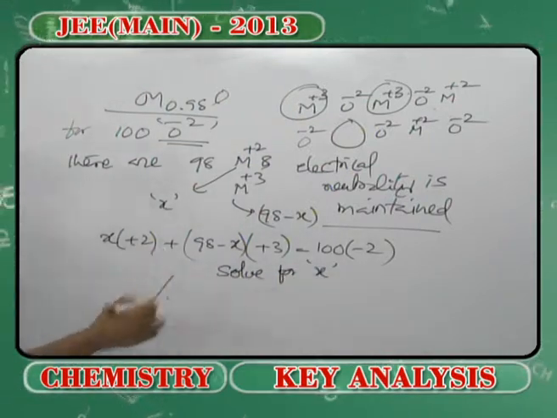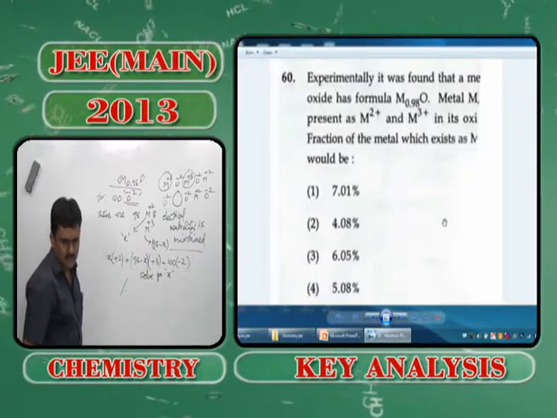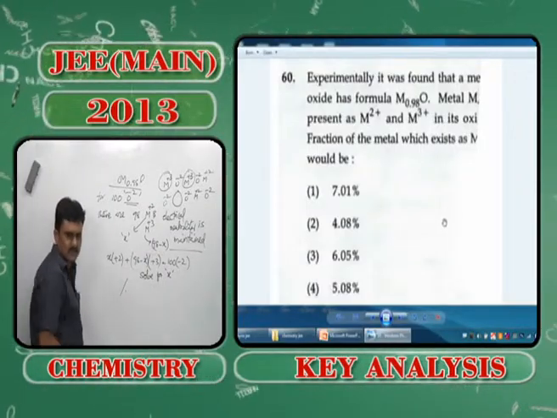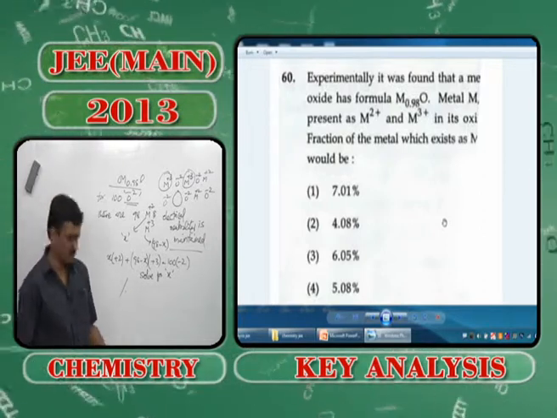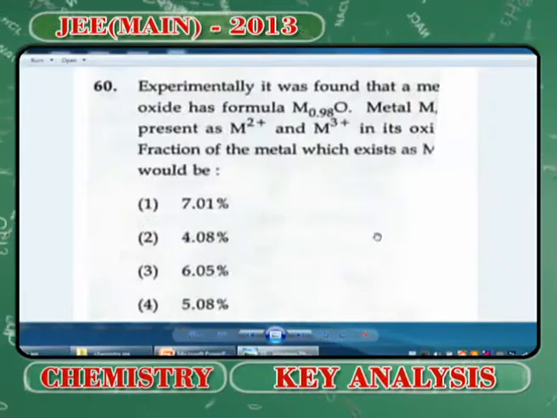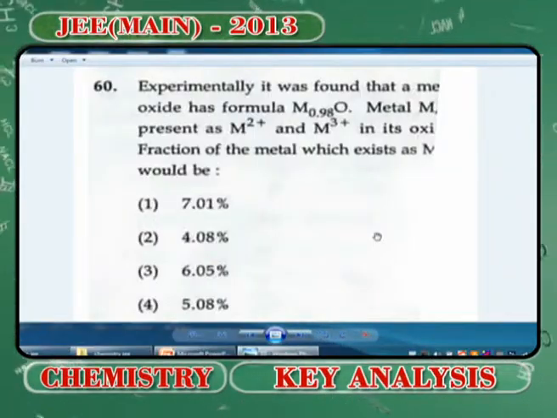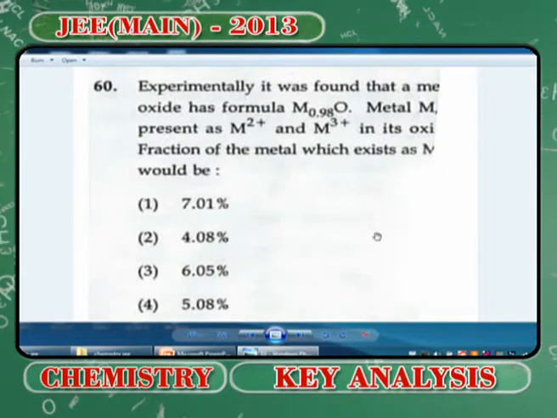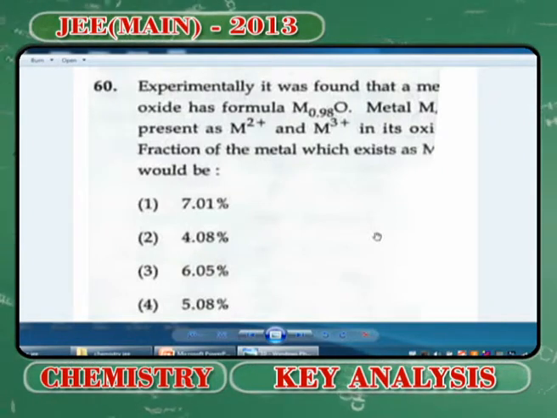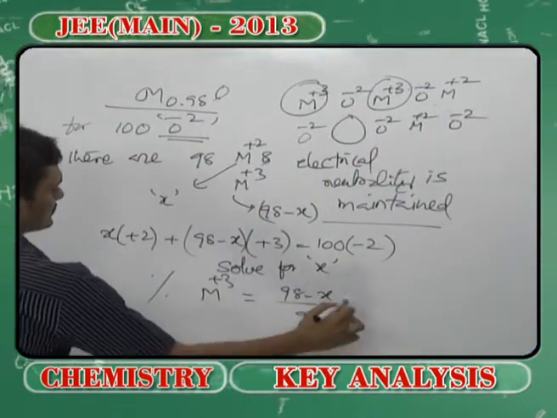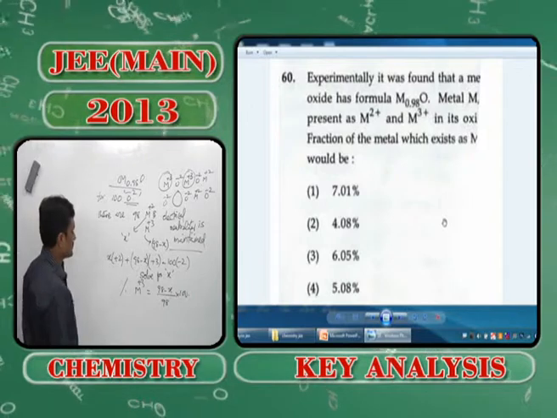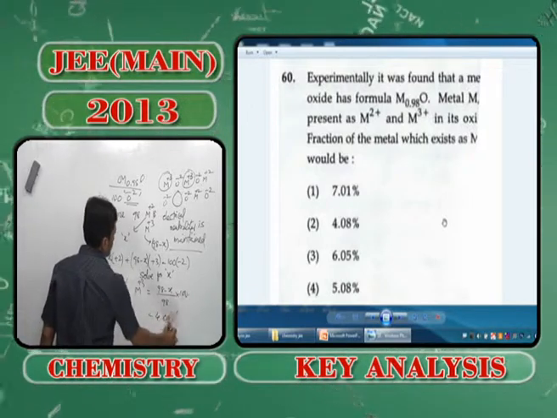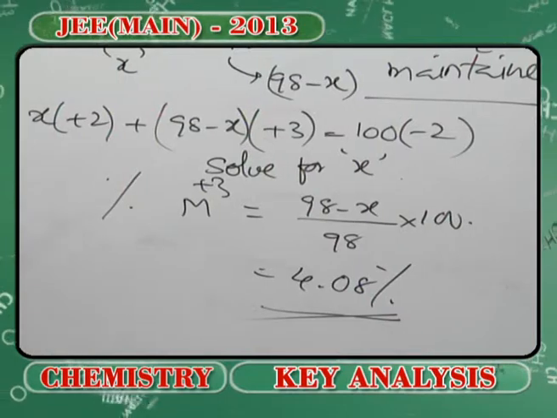Then as per the question you have been asked to find the fraction of, I guess it is not properly printed. If I check through another question paper, we have been asked to find the percentage of M plus 3, which we took as 98 minus x divided by the total 98, into 100. Upon calculation this turns out to be 4.08%, if I am correct in my calculations, right?